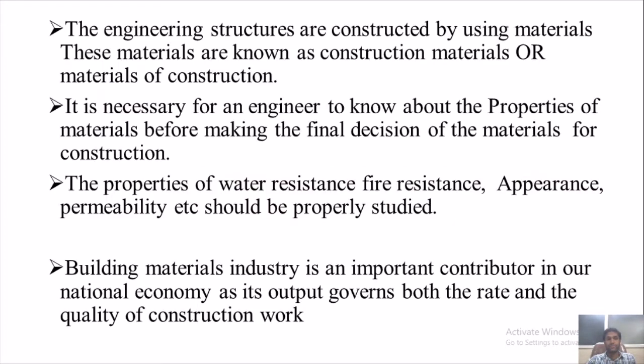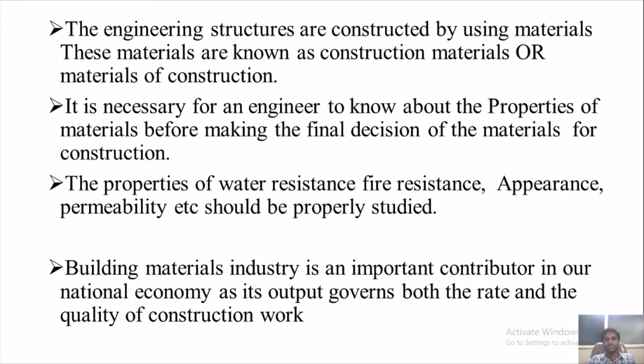Because the engineering structures are constructed using materials, and these materials are known as construction materials or materials of construction. So it is necessary for a civil engineer to know about the properties of the materials before making the final decision on the materials for the construction.